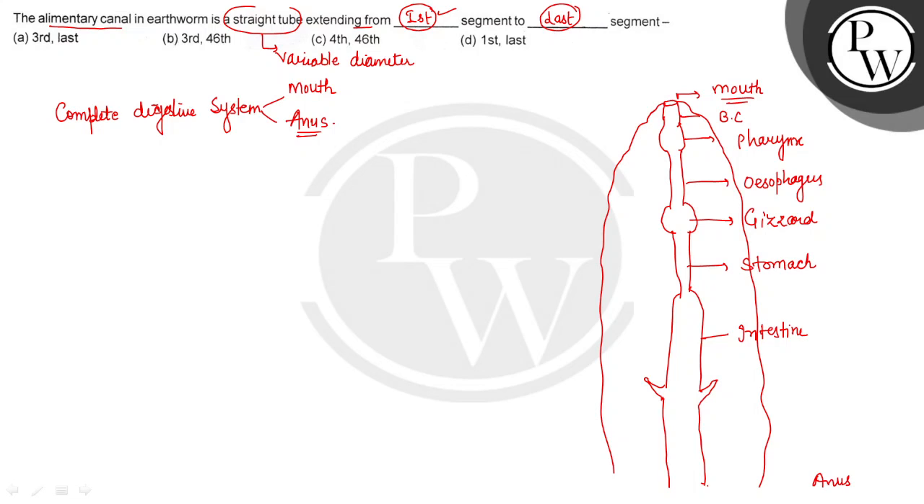So the alimentary canal in earthworm is a straight tube. It extends from first segment to the last segment. So the right answer of this question is option D.